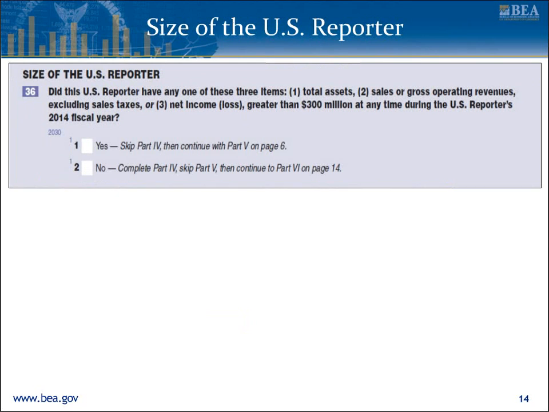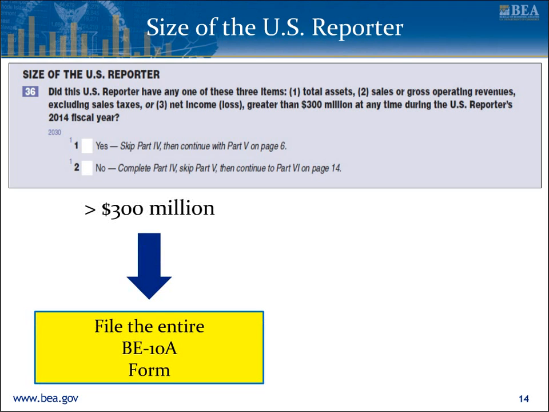The last section of Part 3 covers the size of the U.S. reporter. This section will determine whether the U.S. reporter needs to complete the entire form or only part of the form. If the assets, sales, or net income of the U.S. reporter, positive or negative, is greater than $300 million at the end of 2014, then the U.S. reporter needs to complete the entire BE-10A form.